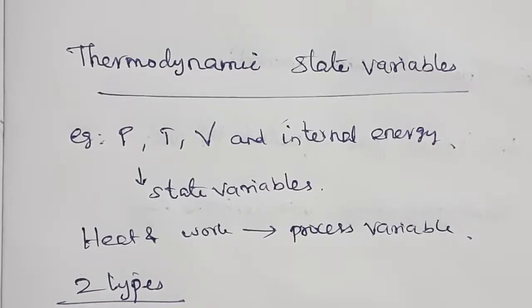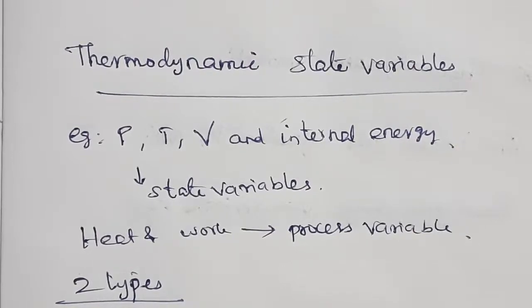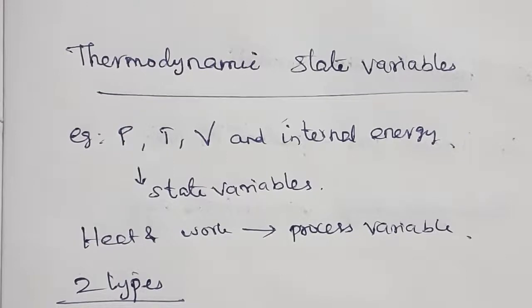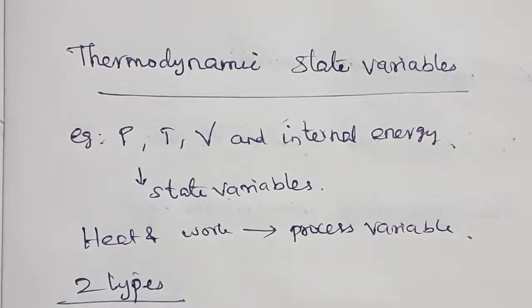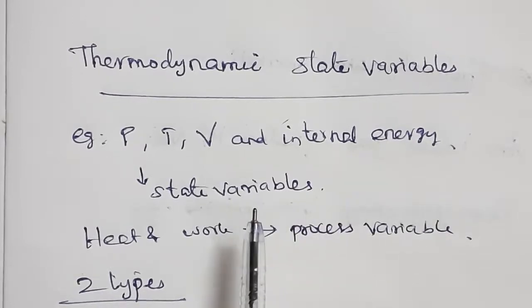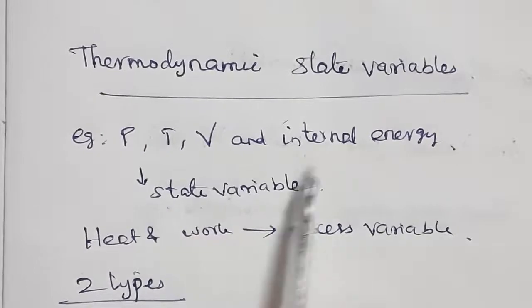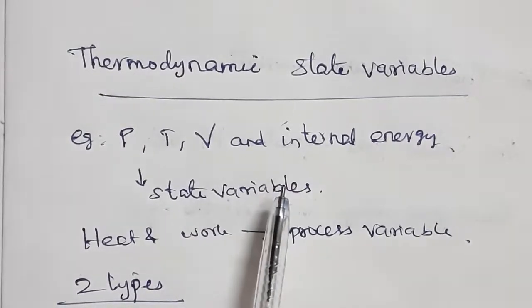The state of a thermodynamic system is represented by a set of variables called thermodynamic variables, for example pressure, temperature, volume and internal energy.